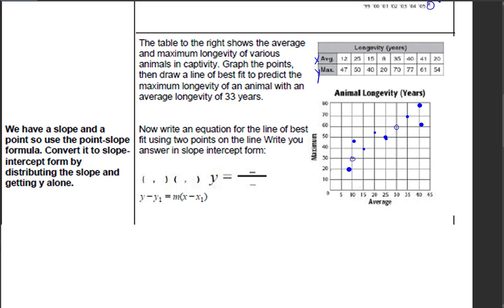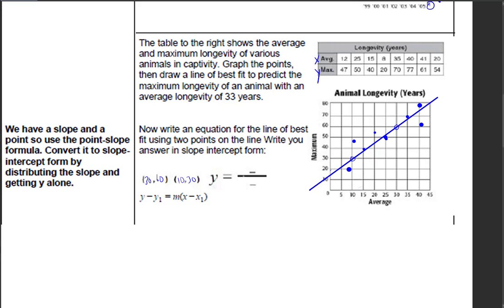So I'm going to go ahead and go there. And let's go ahead and go there. All right, so that's basically my line of best fit, right? Now, as you can see, it went through those 2 points. It went through 30 and 60. I'm going to draw 30 and 60 here, right? And it also went through 10 and 30. So I have 30 and 60, and I have 10 and 30, right?